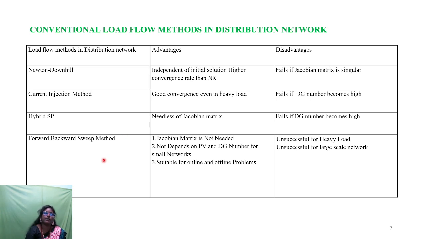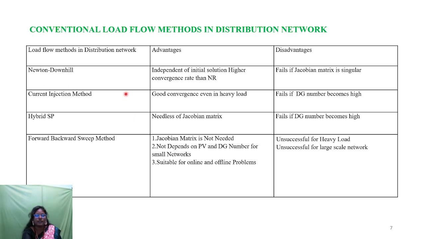So we can now see the advantages and disadvantages of the conventional load flow methods on the distribution side. In Newton downhill, the advantage is that it is independent of the initial solution and has a very good convergence rate compared to the Newton Raphson method. We have already seen the Newton Raphson method in the transmission side conventional methods. The disadvantage is that if the Jacobian matrix is singular, meaning it is zero, it fails to converge to the load flow solution. This is the one main drawback of Newton downhill.